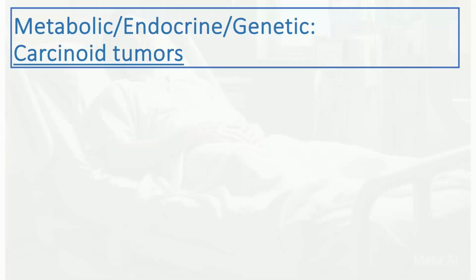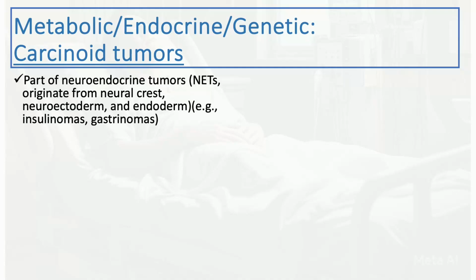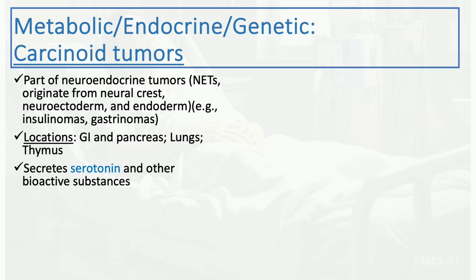Another cause of abdominal pain that might or might not be seen in abdominal imaging is carcinoid tumors. These are part of the neuroendocrine tumors. This is a very broad term. They usually originate from the neural crest or neuroectoderm and endoderm. Examples of those include insulinomas, gastrinomas, and carcinoid tumors. Carcinoid tumors usually originate from the GI tract and pancreas, but also can occur in the lungs, thymus, and other less common areas. They usually secrete serotonin and other bioactive substances, and these are the cause of the symptoms of these disorders. It's usually rare, and it's usually indolent, but can be aggressive as well in a few cases.